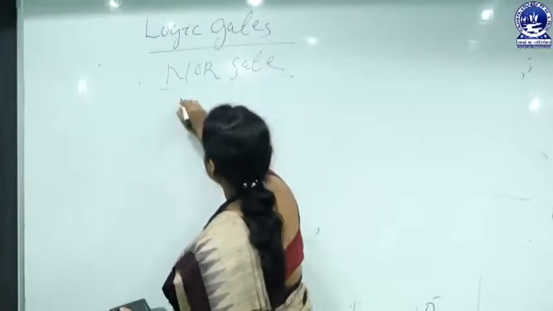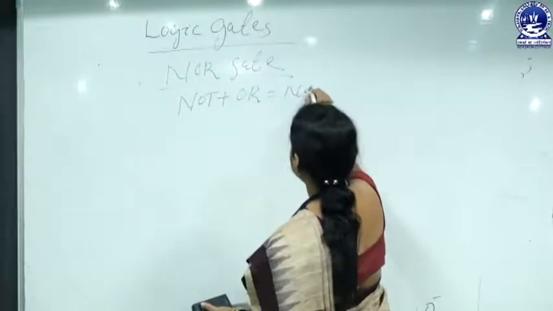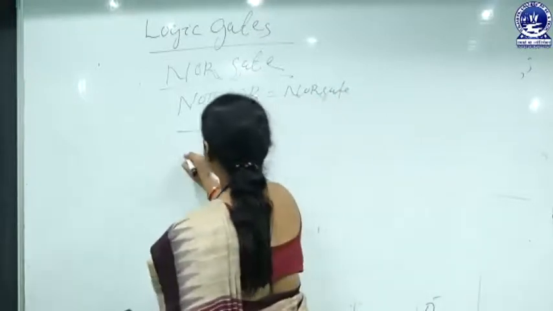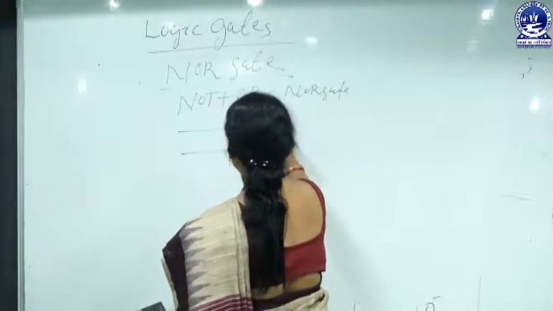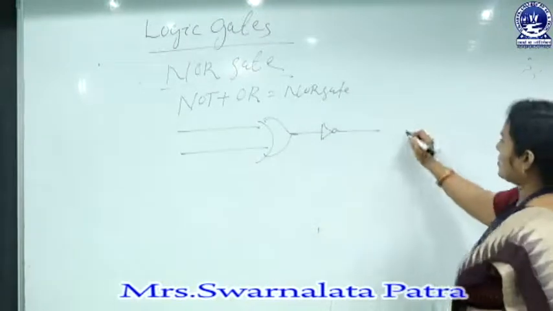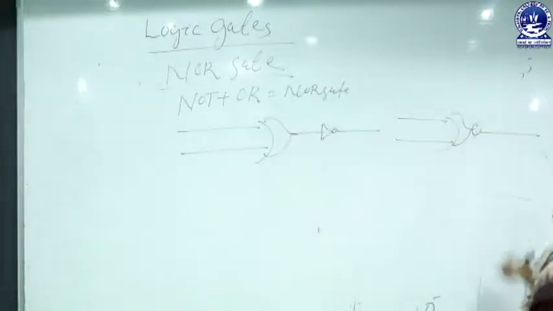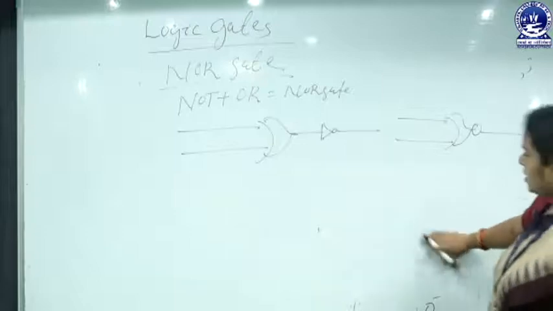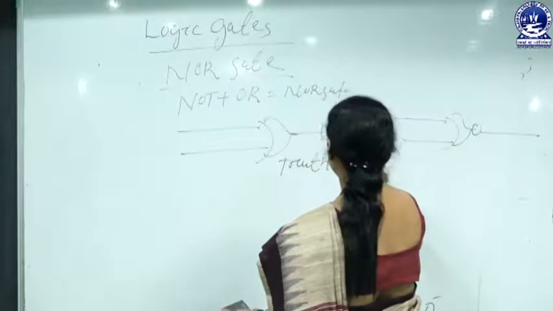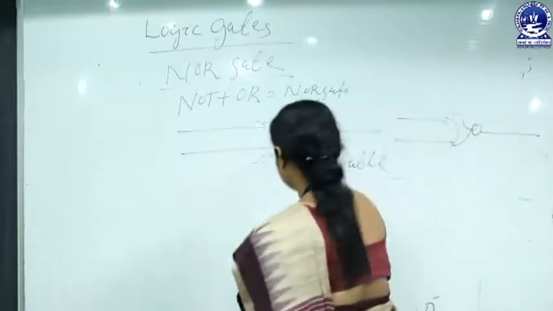NOR gate. NOT plus OR equal to NOR gate. And logical symbol of this NOR gate looks like this. You can also represent it like this. And truth table for NOR gate is